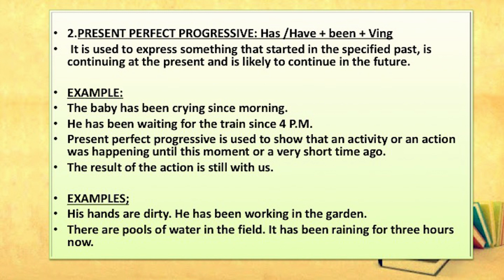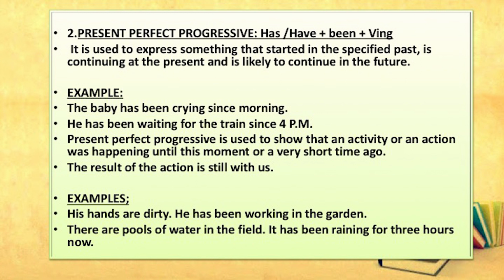It is used to express something that started in the specified past, is continuing at the present and is likely to continue in future. Example, the baby has been crying since morning. That means, the baby started crying in the morning, at present the baby is crying, and his crying act may continue in future. The baby has been crying since morning.